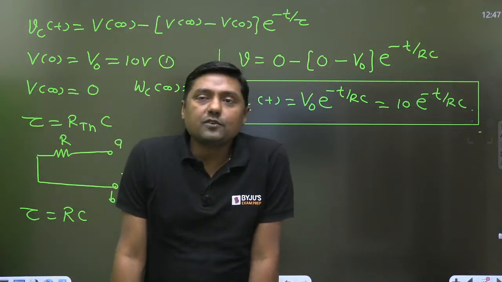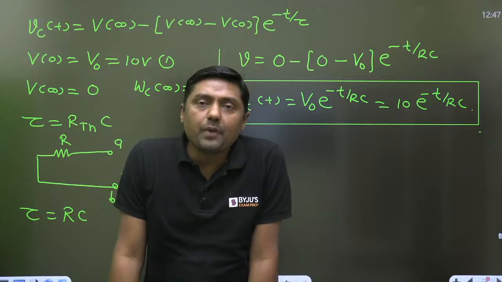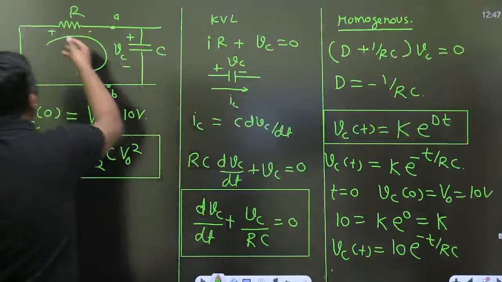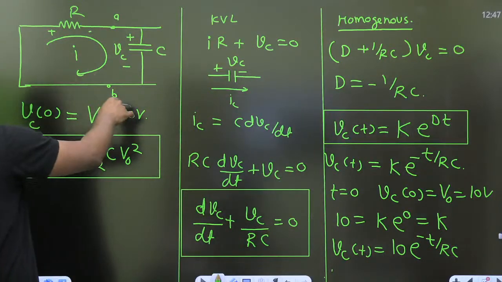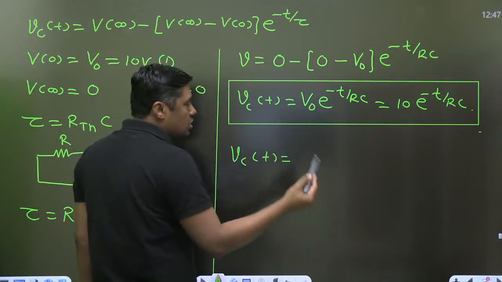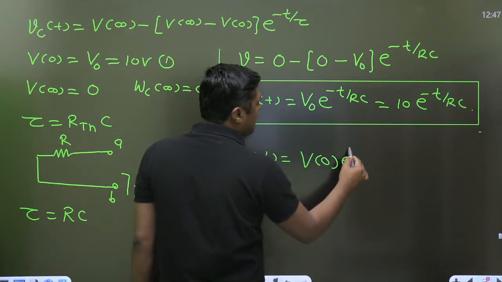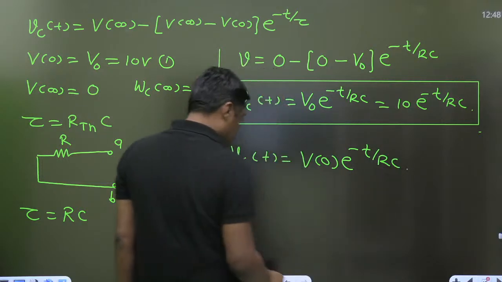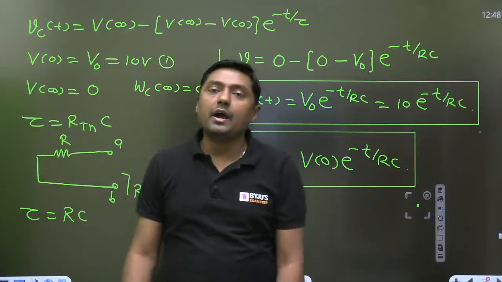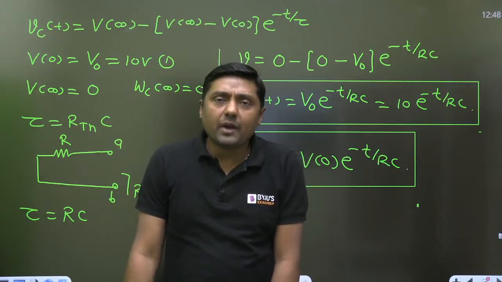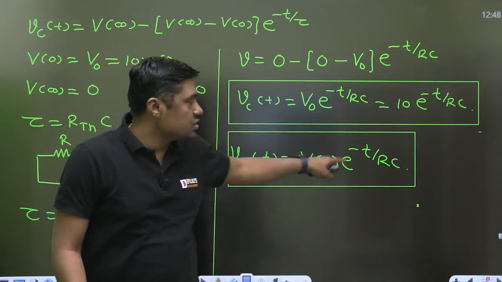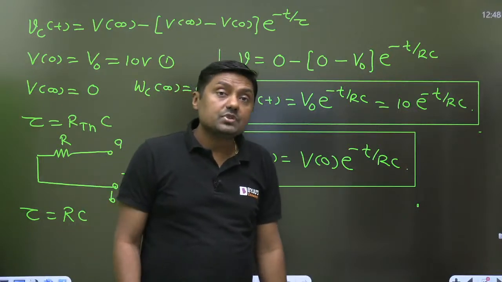And my dear students, after some practice, you will give the direct answer. That will be the question. You are watching the simple initial value and you will directly write this answer. Sir, VCT, because it is a source free circuit, is the initial value e raised to power minus t by RC. That is the answer, within 5 seconds. After solving 5 to 10 questions, you will directly write this answer: V0 e raised to power minus t by RC.